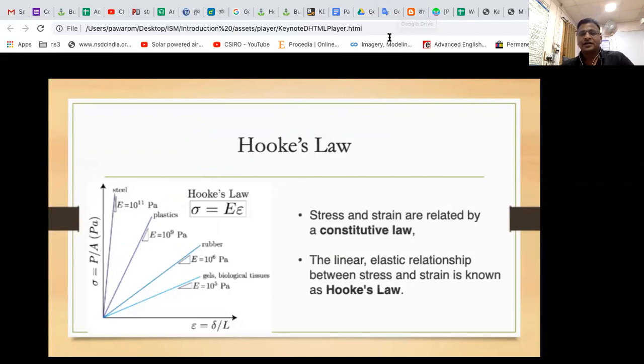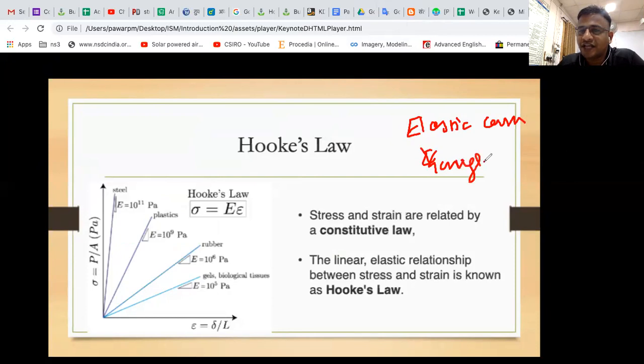So write down Young's modulus or elastic constant. Next line, write down Young's modulus, Y-O-U-N-G-S. So what is Young's modulus?